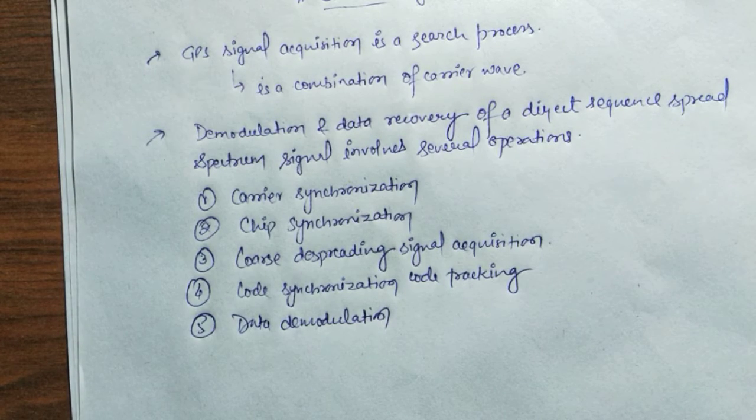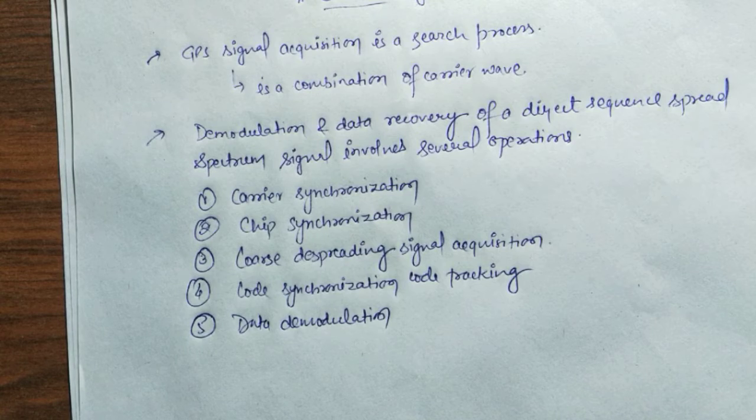It means the first one is carrier synchronization, meaning from the transmitter earth station to the receiver earth station, the carrier signal should be synchronized. The synchronization is a must. The second one is chip synchronization, meaning the internal or external chip which stores data must be synchronized from time to time.